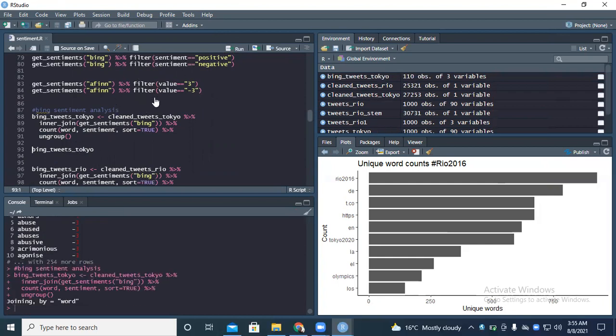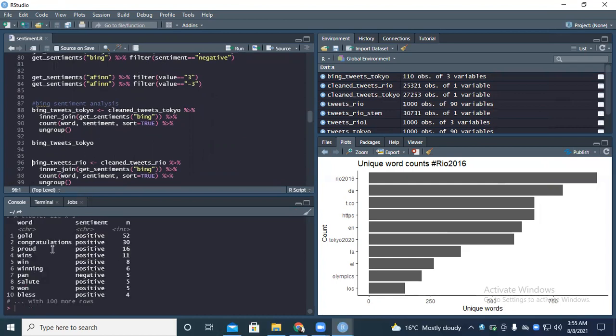So out of the tweets for the Tokyo, we have some of the top words that were positive. We have negative as well. You can see we have gold. This is something to do with the medal, the best medal that is being won. You can see it had appeared 52 times in the tweets. You can see the word congratulations appeared 30 times in the tweet. You can see the word proud appeared 16 times. This is to mean people were really happy with what happened.